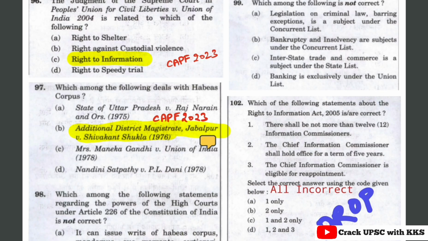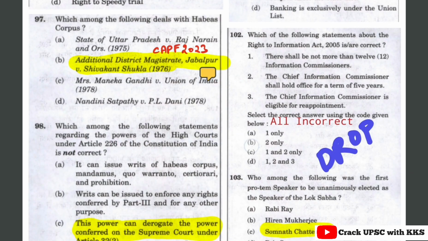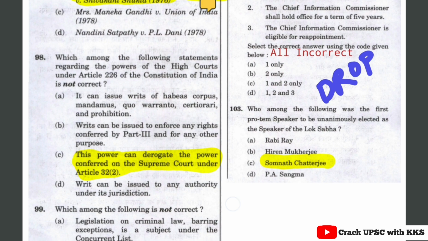The ADM Jabalpur case is famous for this, and it is also called the Shivkant Shukla case. The Shivkant Shukla case was a landmark judgment of the Supreme Court of India pertaining to the suspension of Article 21 and Article 226 of the Indian Constitution in the event of a national emergency. The Supreme Court ruled in the case of ADM Jabalpur that a person's right to life cannot be upheld by a High Court under Article 226 during a national emergency. So that's it. Let's move ahead with the next question.